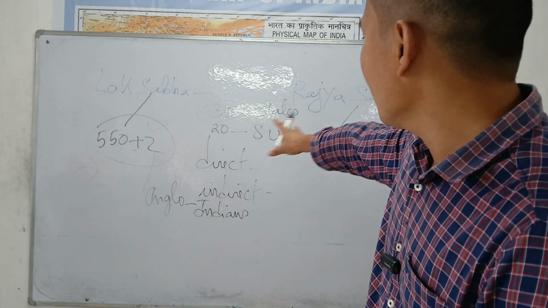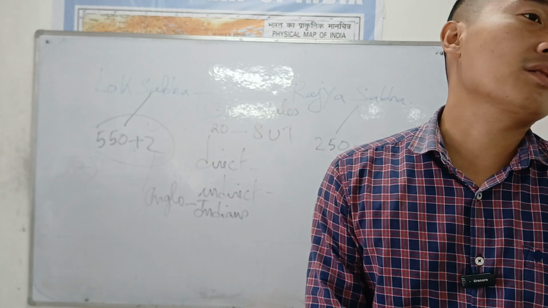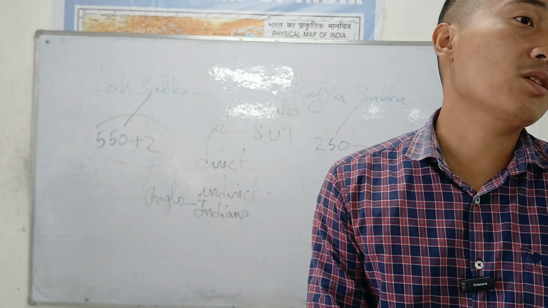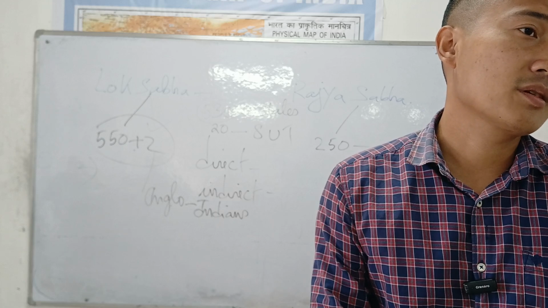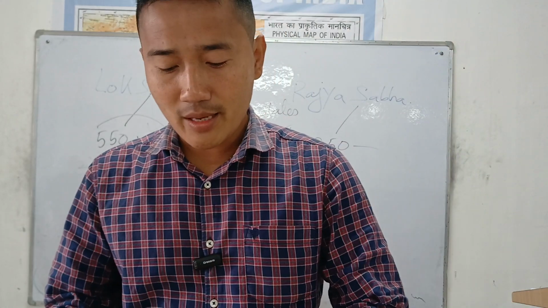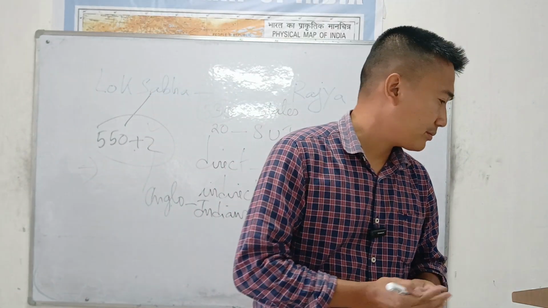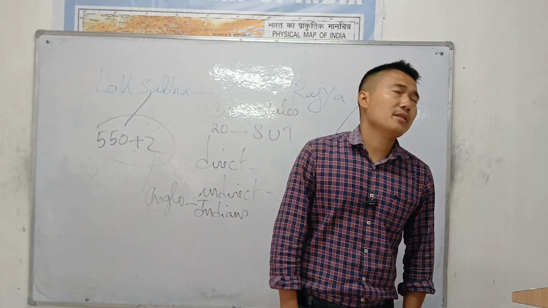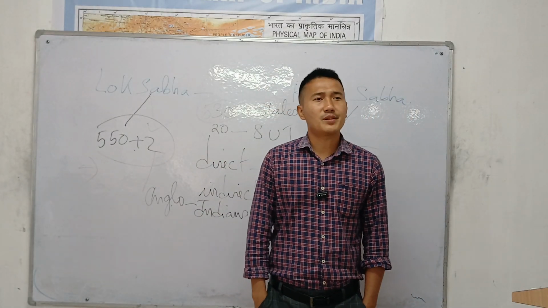And the other 20 members will be elected directly from the Union territories. We have 8 Union territories at present.